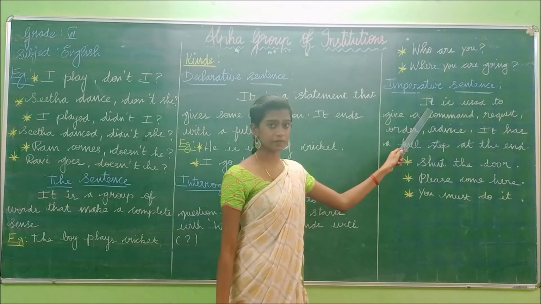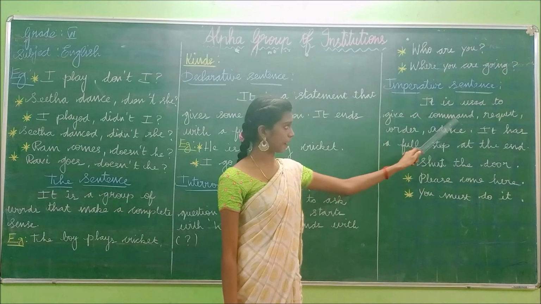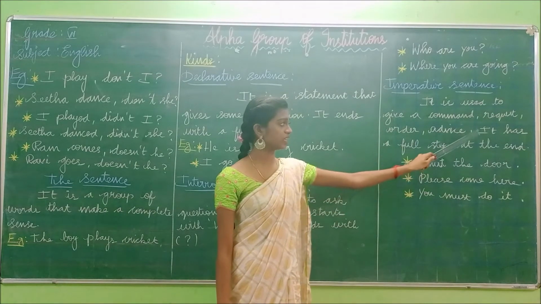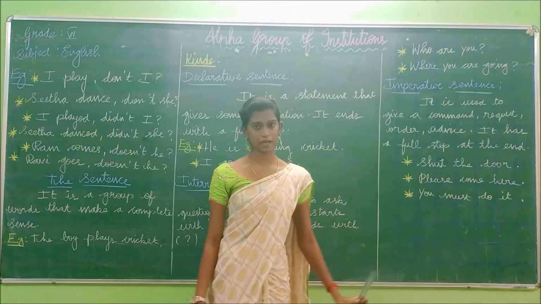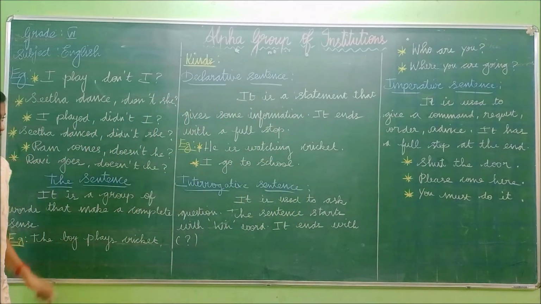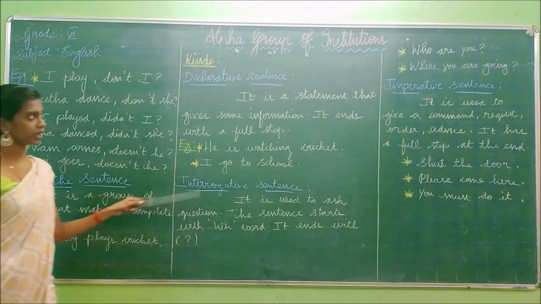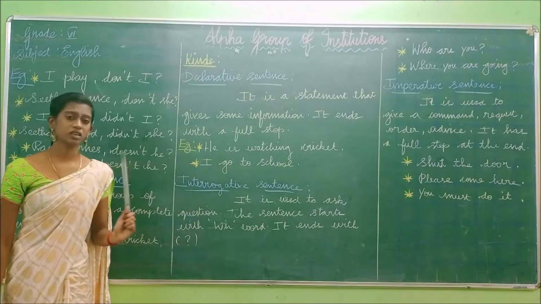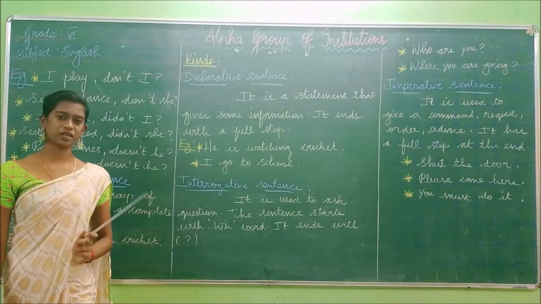Okay. So the imperative sentence is used to give a command, request, order, advice. It has a full stop at the end. So how many kinds of sentences have we seen now? We have seen only 3. The declarative sentence, interrogative sentence, imperative sentence. Next we are going to see the exclamatory sentence.